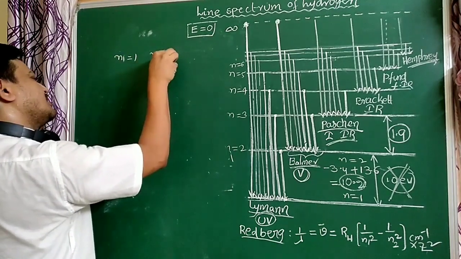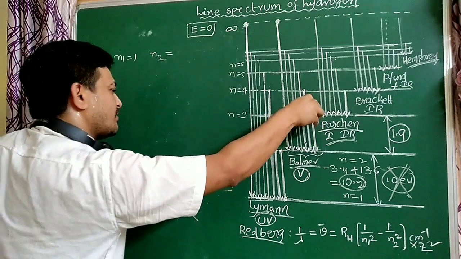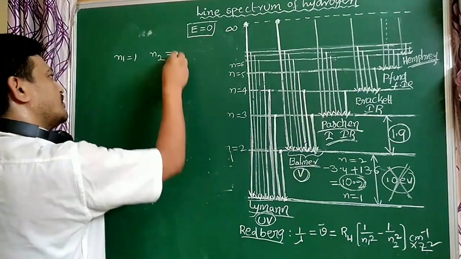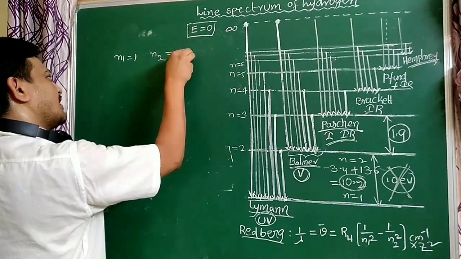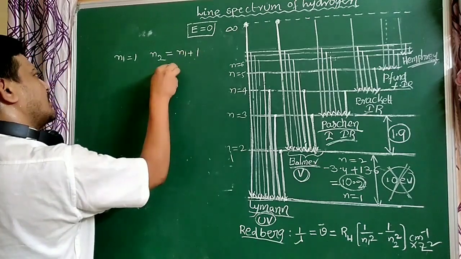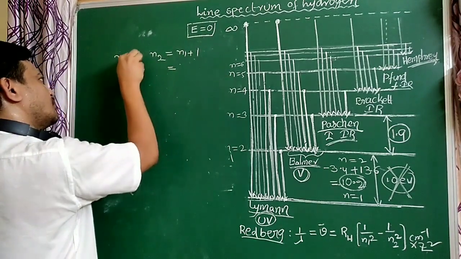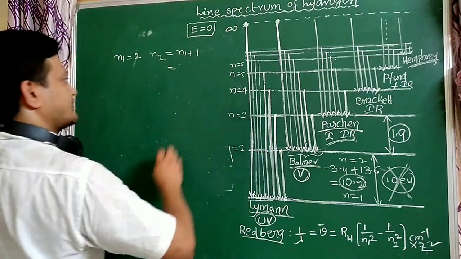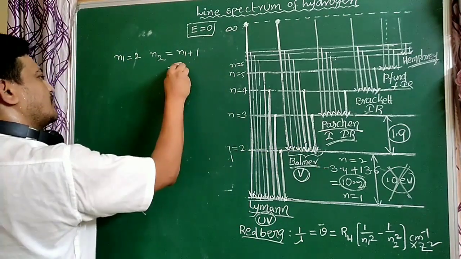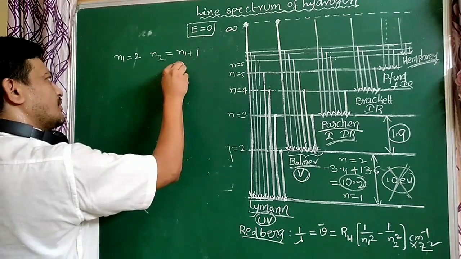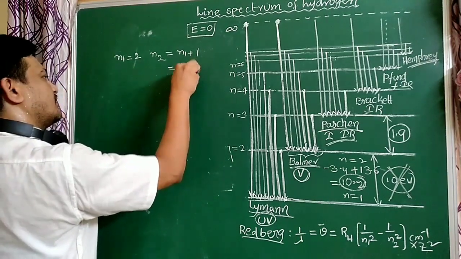Maximum wavelength means the first line, and the first line has the maximum wavelength. So N2 equal to N1 plus 1. Here N1 equal to 2, why? Because this is the Balmer series. So N2 equal to 2 plus 1, that equals 3.